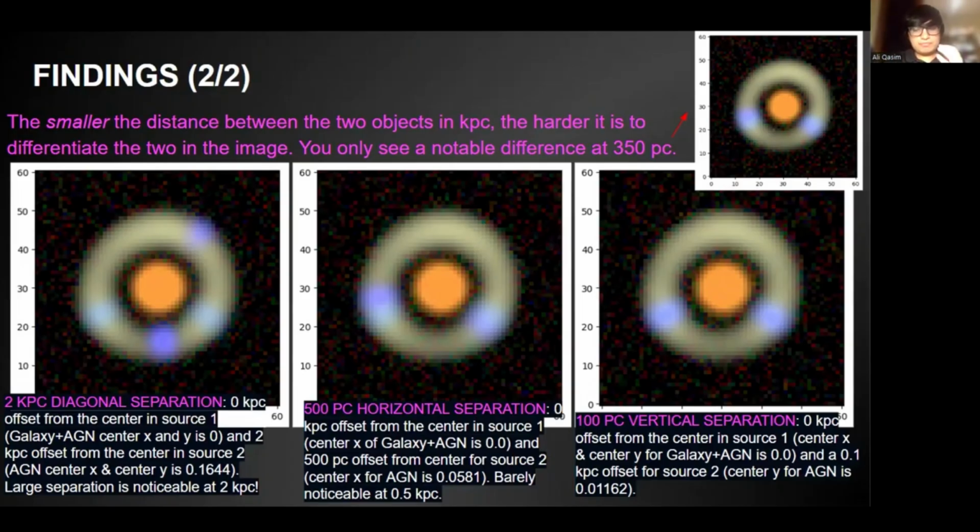But then here you actually need a much larger kiloparsec separation to notice a difference at first than just 100 parsecs. Like here we have 350 parsecs until we see a difference. At 100 parsecs, can't really see a difference, and then at 500 parsecs, you can slightly see the other quasar here, and then at 2 kiloparsecs, you can see this large difference.